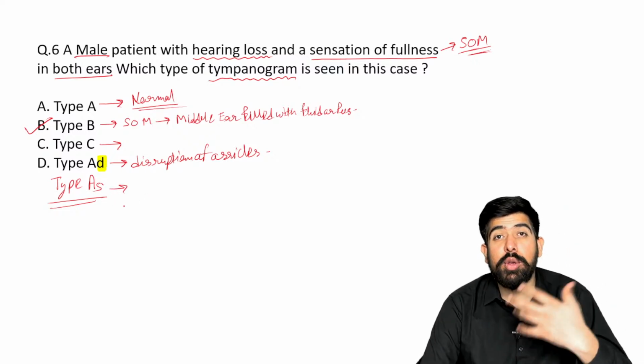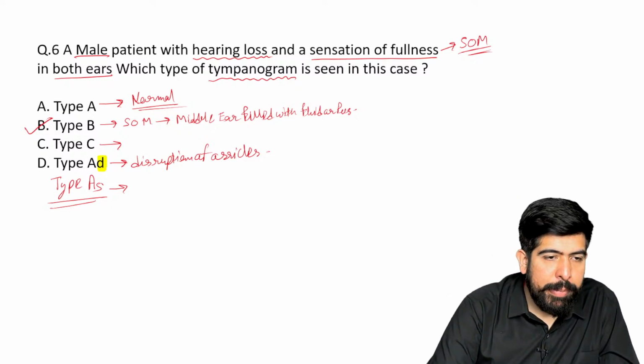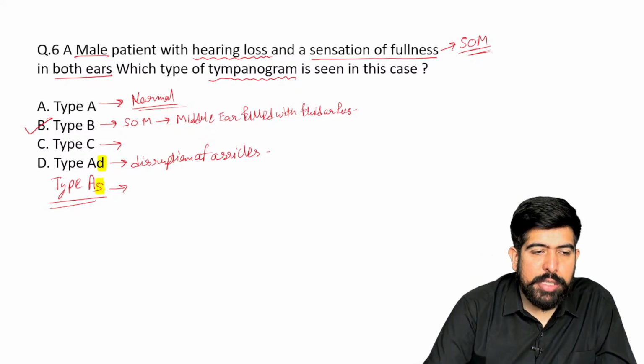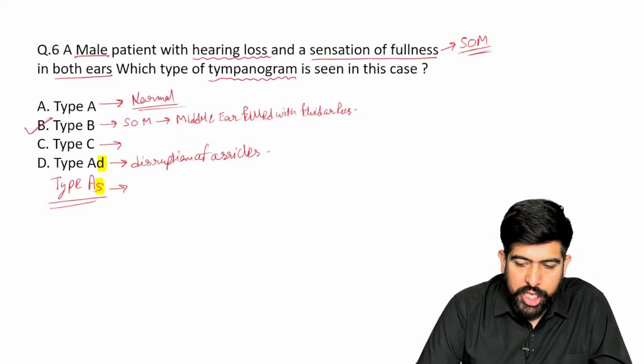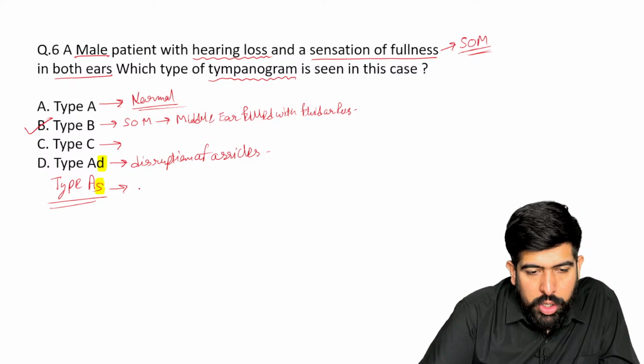If they ask you an image-based question, please remember the As type as mentioned. What is the meaning of As type? Yes, this is seen in otosclerosis.